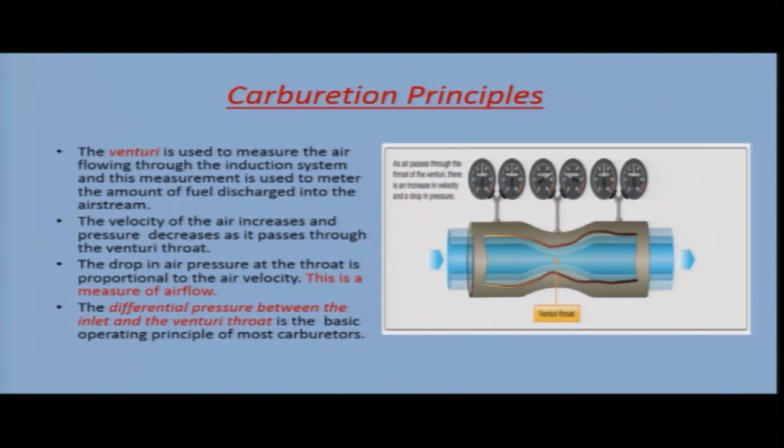Now, coming to the fuel air metering device. The first unit which we are going to see is a carburetor. Let us see what are the basic carburation principles being used in a carburetor. We all know about a venturi. The venturi is used to measure the air flowing through the induction system, and this measurement is used to meter the amount of fuel discharged into the air stream.